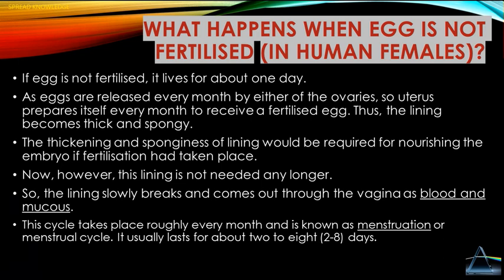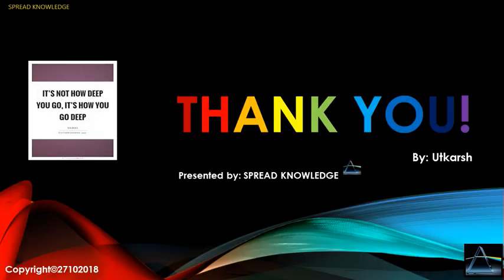Now, however, this lining is not needed any longer, so the lining slowly breaks and comes out through the vagina as blood and mucus. This cycle takes place roughly every month and is known as menstruation or the menstrual cycle. It usually lasts for about 2 to 8 days.